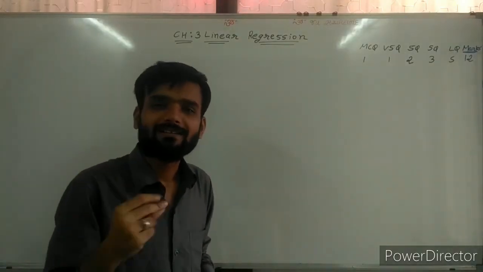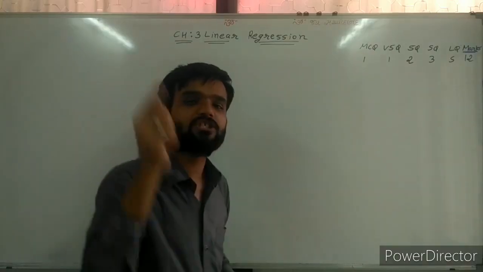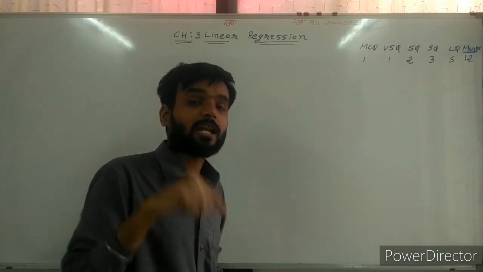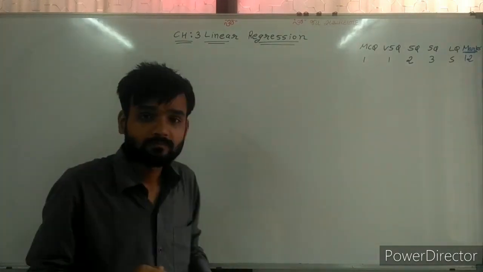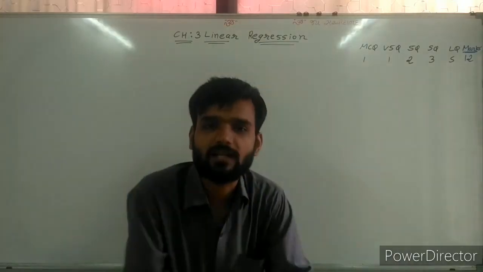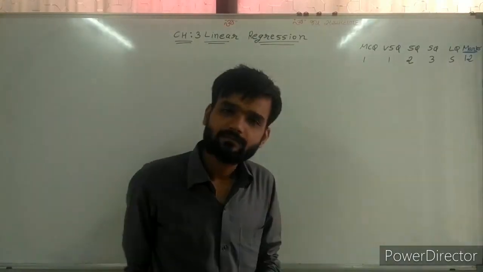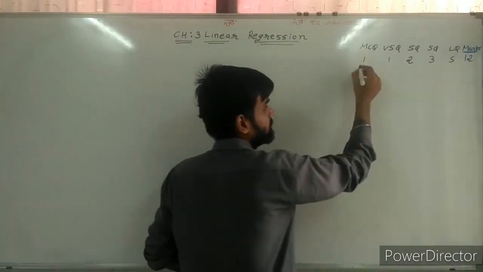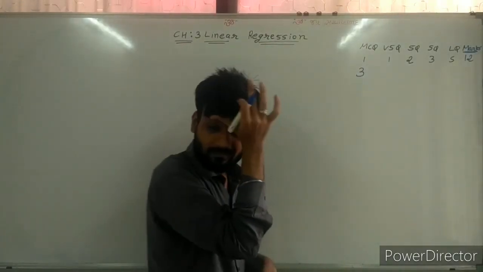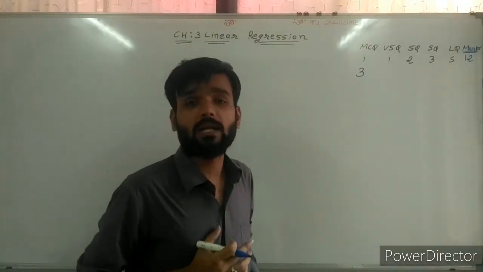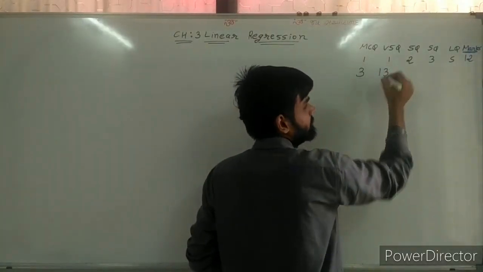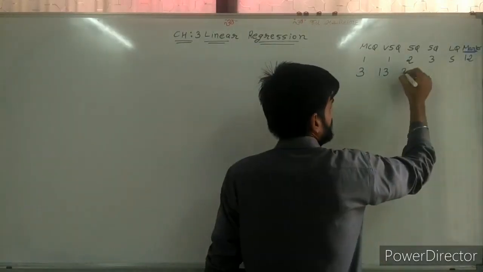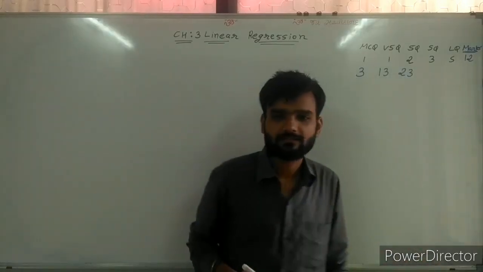Now sir, which question numbers will be asked in the final examination? What were the question numbers of chapter number 2? Remember those questions. In chapter number 2 the question was number 2, here it is number 3. There was 12, here 13. In short question there was 22, here 23.